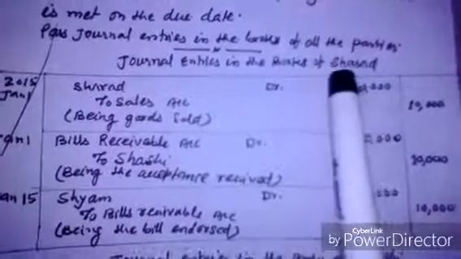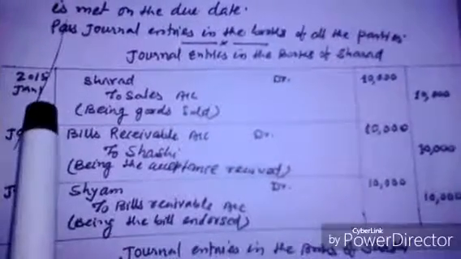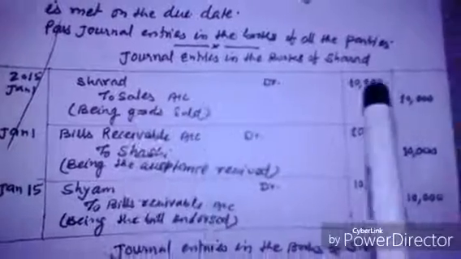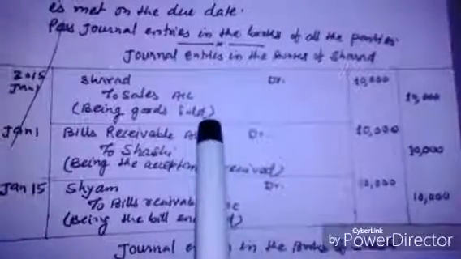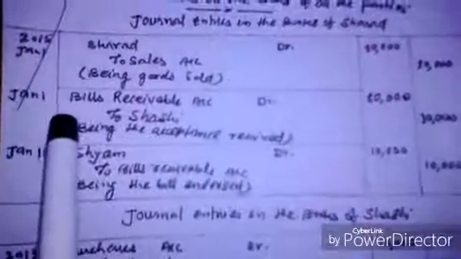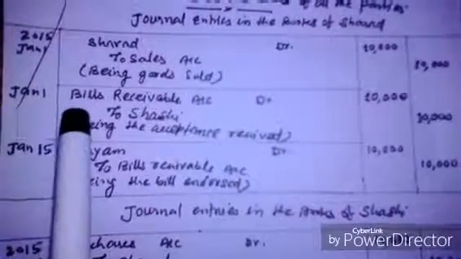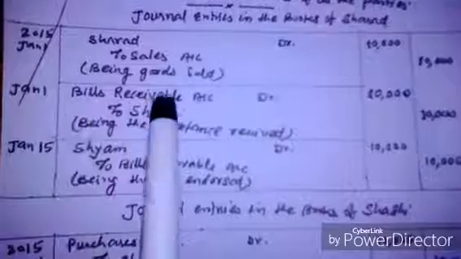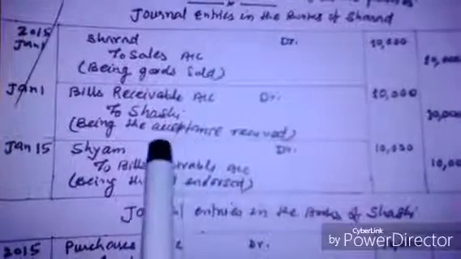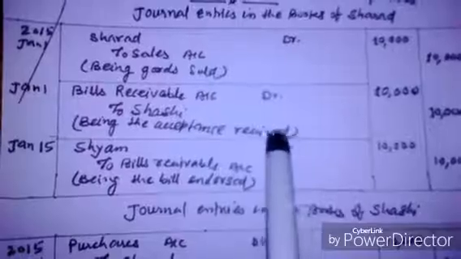So first, journal entries in the books of Sharad, that means the drawer. For credit sales, the journal entry on 1st January 2015 will be Shashi account debit to sales account 10,000, being goods sold. Another entry on the same date when the bill is drawn and accepted by the drawee: bills receivable account debit 10,000 to Shashi account 10,000, being acceptance received.